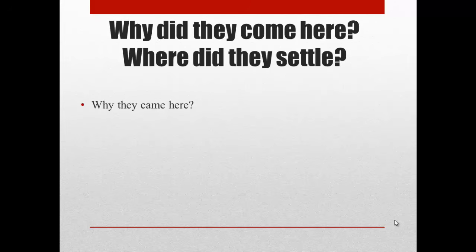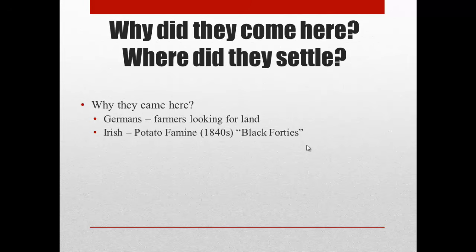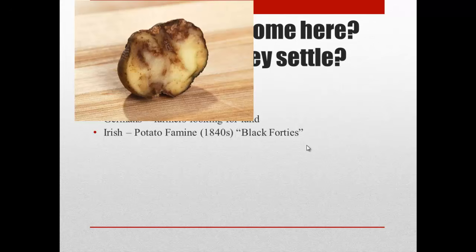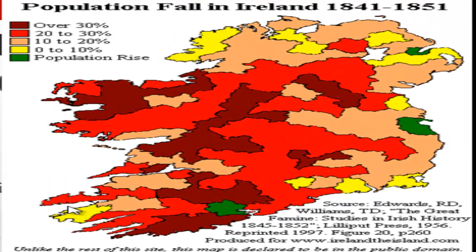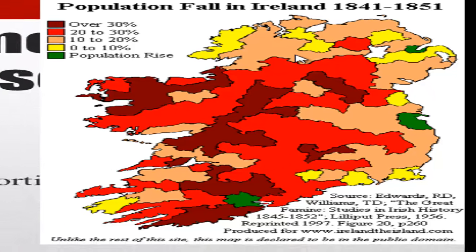Okay, so why did they come here and where did they settle? Well, Germans tended to be farmers that were looking for land, and Irish people tended to come here because of the Irish potato famine in the 1840s, which is also known as the Black 40s. And there is a potato that is infected with the disease potato blight, which infected many potatoes in Ireland during that time. And if you look at the population fall in Ireland between 1841 and 1851, the darker the color red, the higher the percentage of people that were leaving Ireland. So virtually everywhere in Ireland you can see people were leaving.